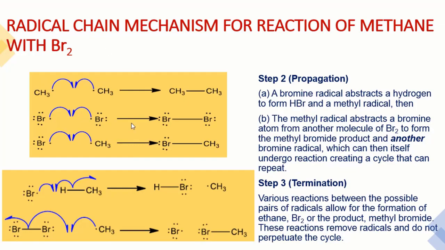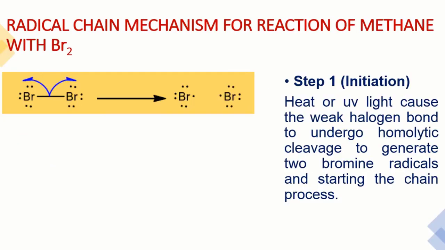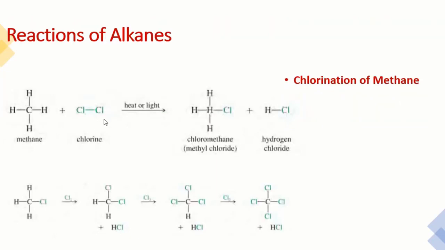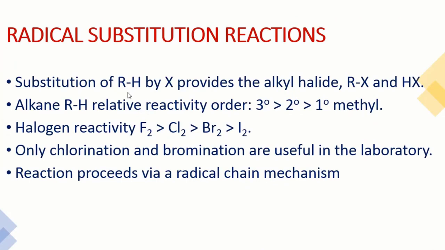termination. If we move to the summary of this reaction, there are 4, 5 major points. We know that by reacting an alkane with a halogen, we are converted into a new class called the alkyl halides. So the first summary: substitution of alkane, meaning RH, by X, meaning halogen, makes the alkyl halide RX, meaning chloromethane, and HX just like HCl.